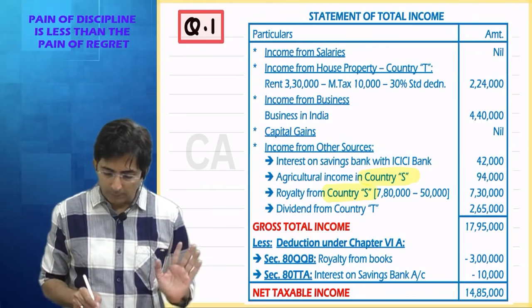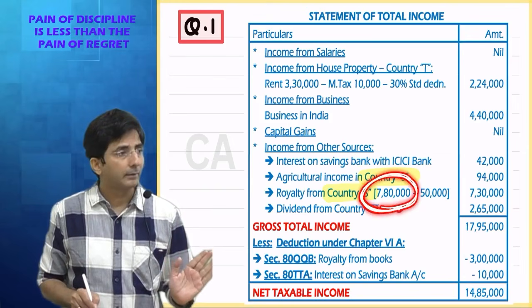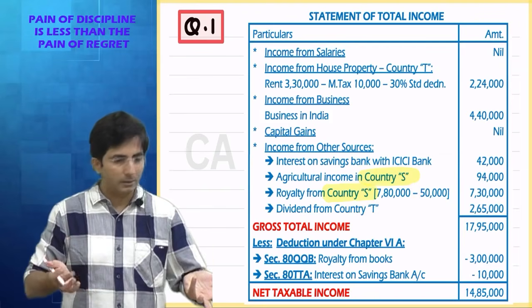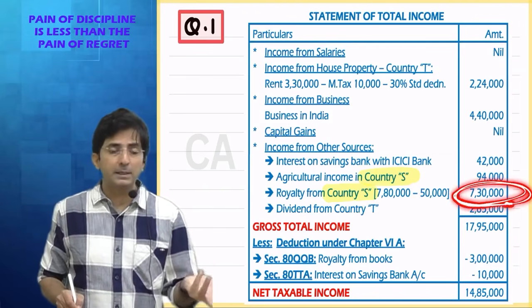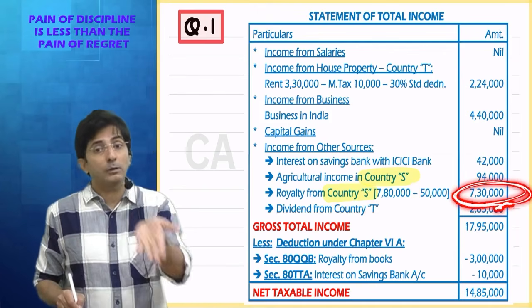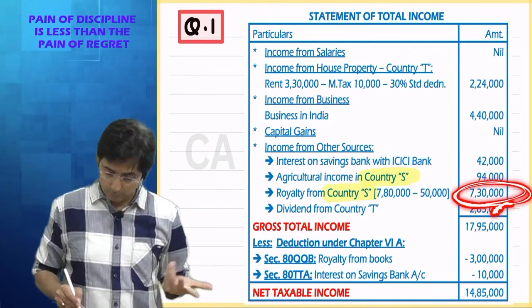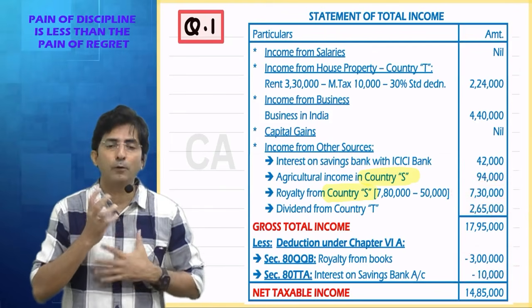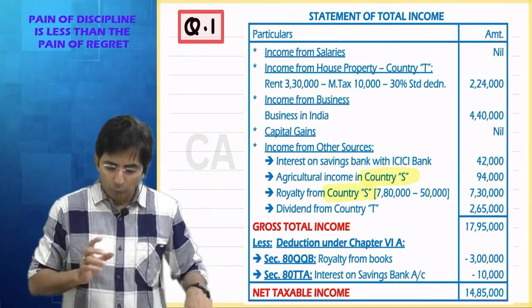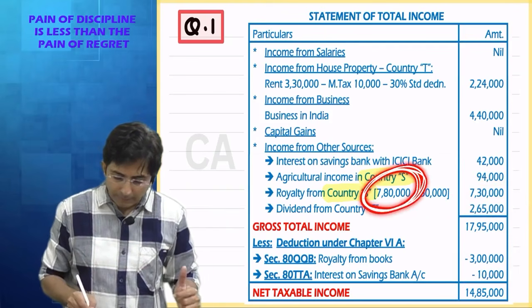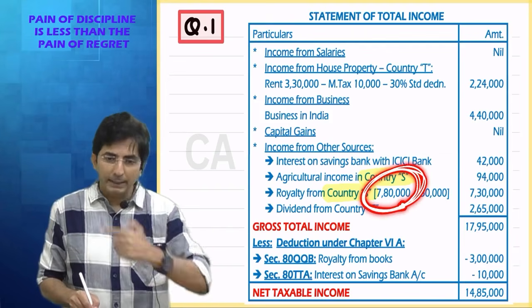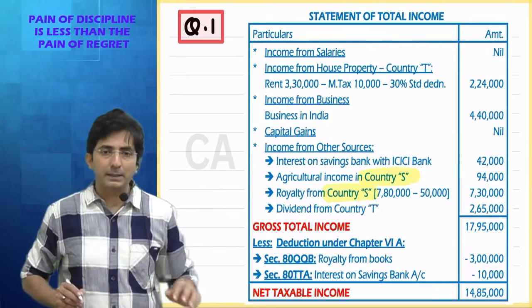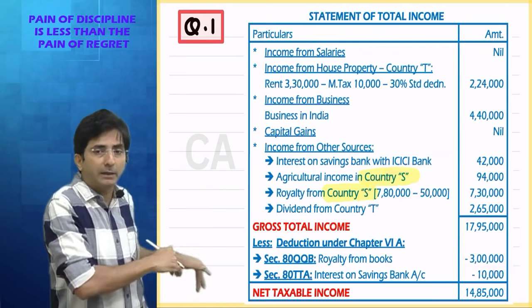See, plain royalty which came from foreign was 780. But there was some expenditure. In India, there is a culture of deducting expenditure. So after deducting the expenditure, it's 730. Then in India, there is a culture of chapter 6A also for royalty. So deduct that also. See, India will have sympathy for what? For the amount which is being doubly taxed. You cannot say full 780 is double. From 780, India allowed 50,000 expense. Then they allowed chapter 6A. Yes, the balance has remained in your income. That is doubly taxed.